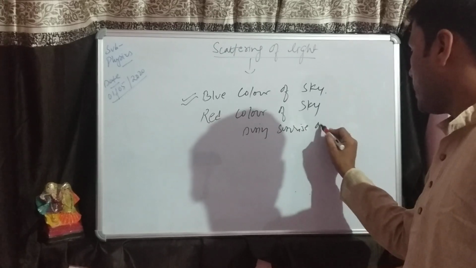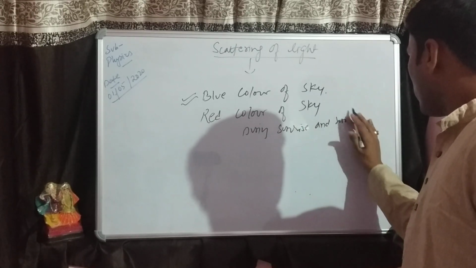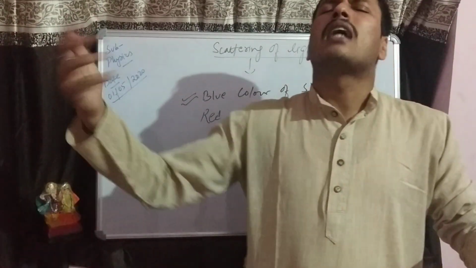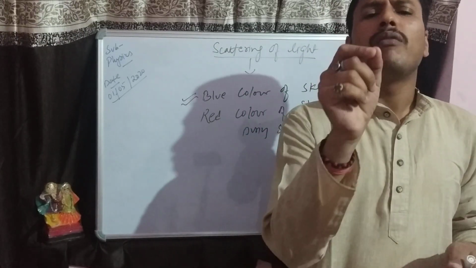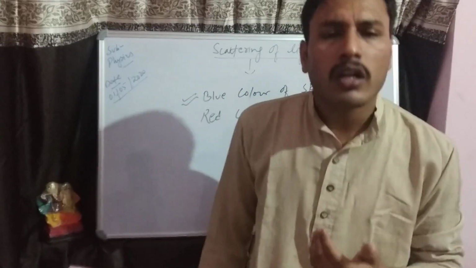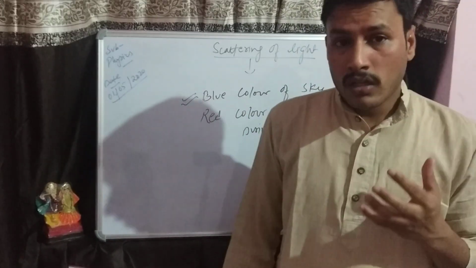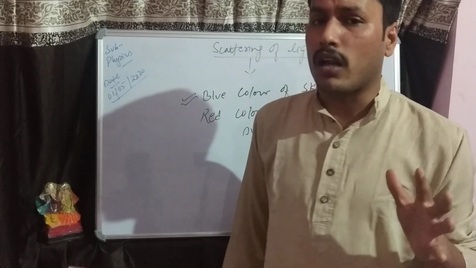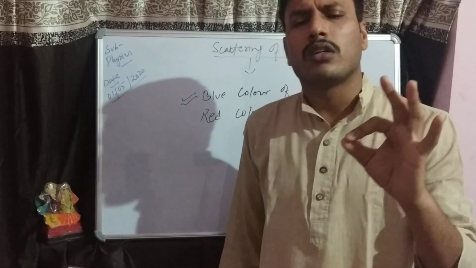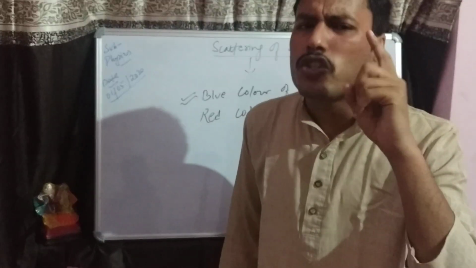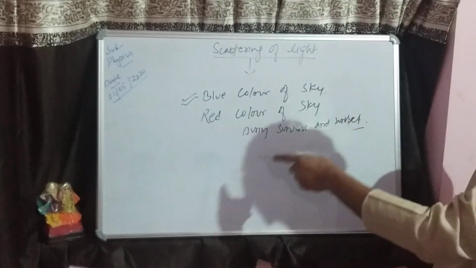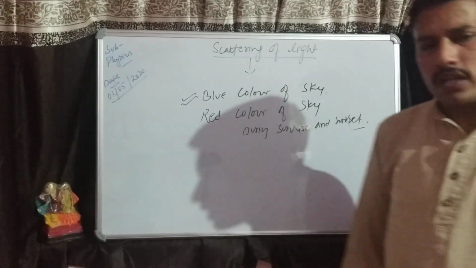If the light has to travel the maximum distance, all the colors are scattered much more. But due to the maximum wavelength of the red color, it is scattered the least and is able to come to our eye. Red color is the only color which reaches our eye during sunrise and sunset, and that's why we are able to see the red color of the sky during sunrise and sunset.